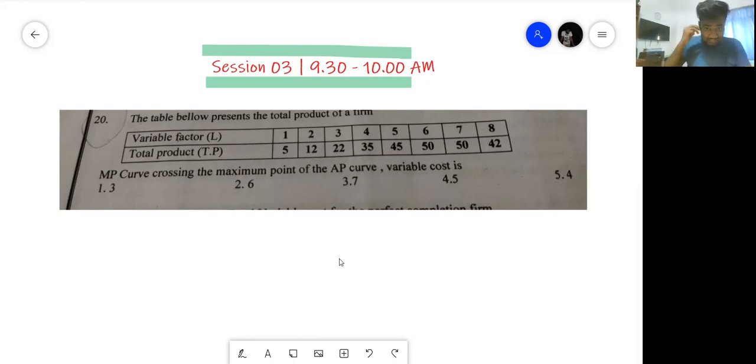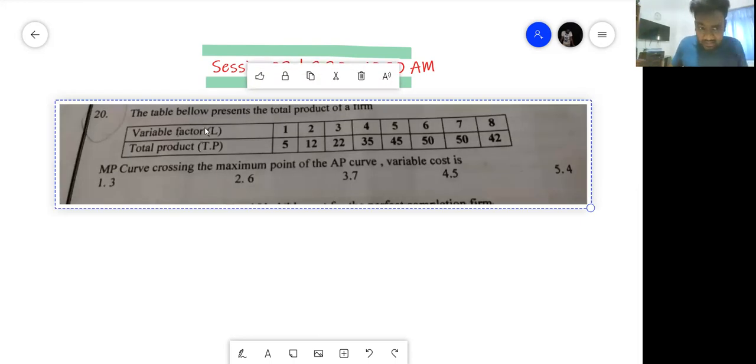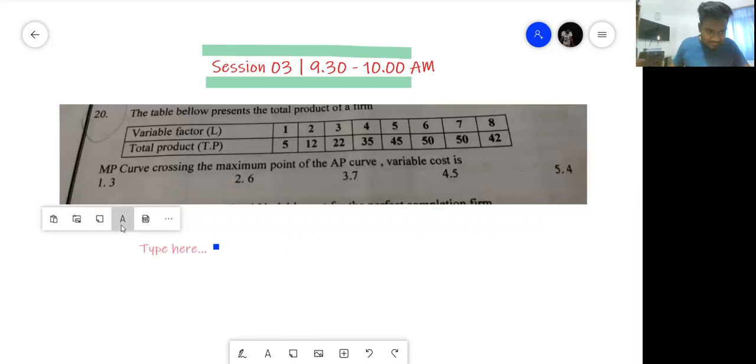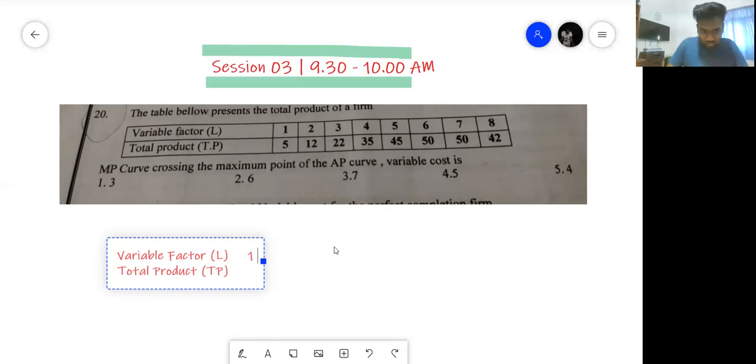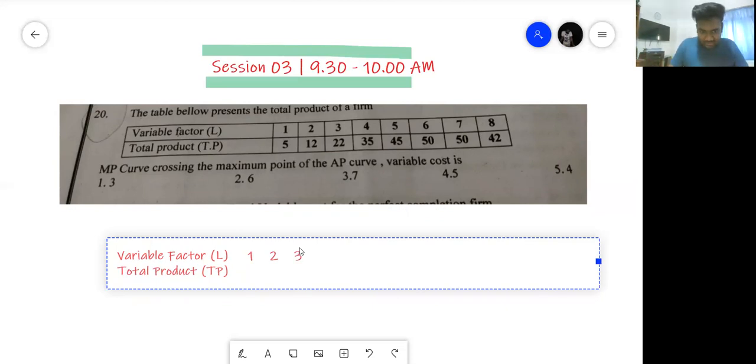So in this case, you have to do a few calculations, right? They have given you total product and they have given you labor. So you can extend this table a little. You have the variable factor, that is your labor, and they have given you total product, that's the total output that they make. They have given you some numbers: 1, 2, 3, 4, 5, 6, 7, 8 for labor.